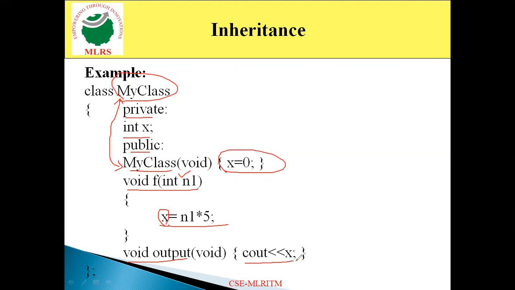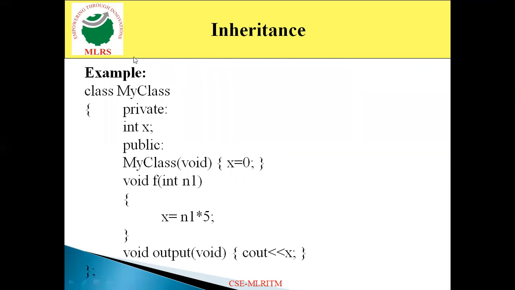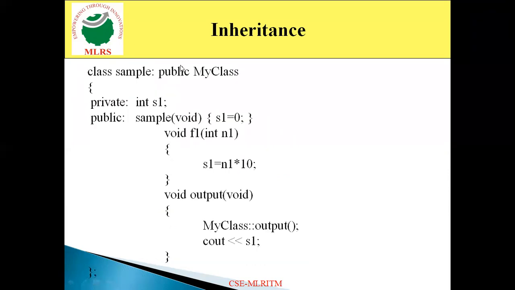In this function, I simply print the value of x on the output screen. Then close the class. This entire class is my class, and we can treat it as the base class. Then come to the next one. Now I am deriving a new class sample from the base class my class, in public mode.